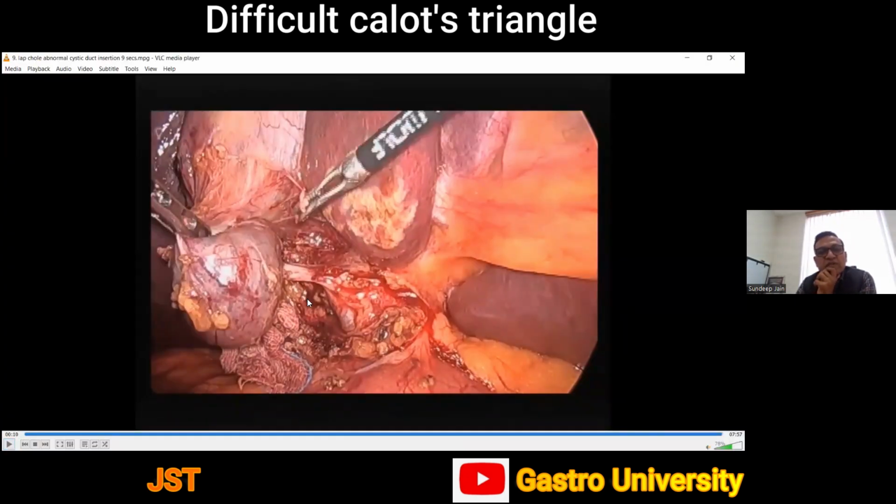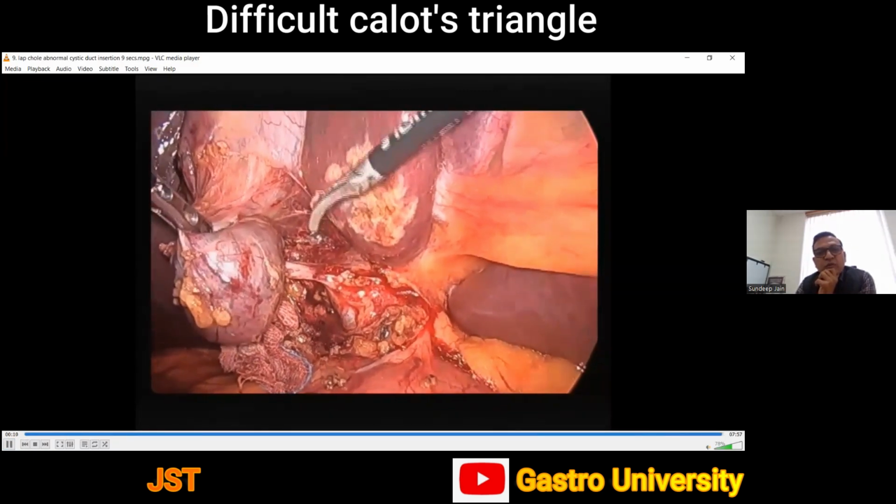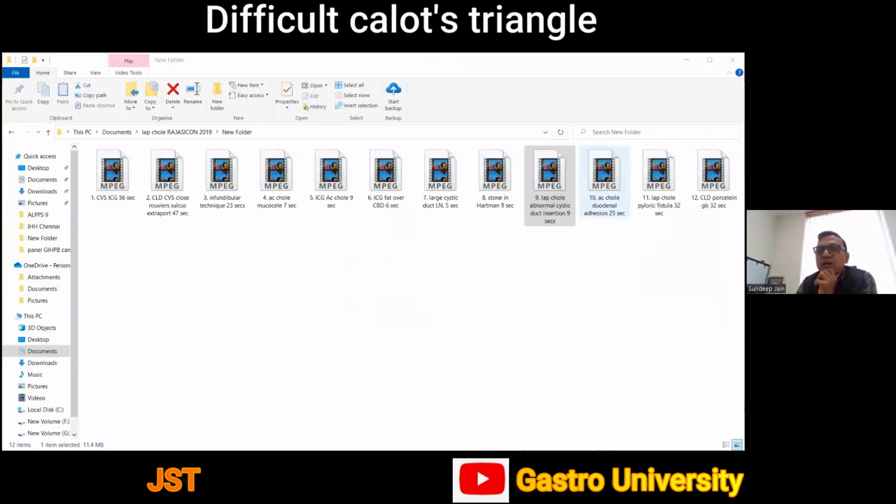You see in this situation, the cystic duct is entering onto the anterior surface of the common bile duct rather than on the lateral surface. So this made the dissection a bit difficult. So all these situations would be made easy and safe if we practice creation of critical view, achievement of critical view of safety.